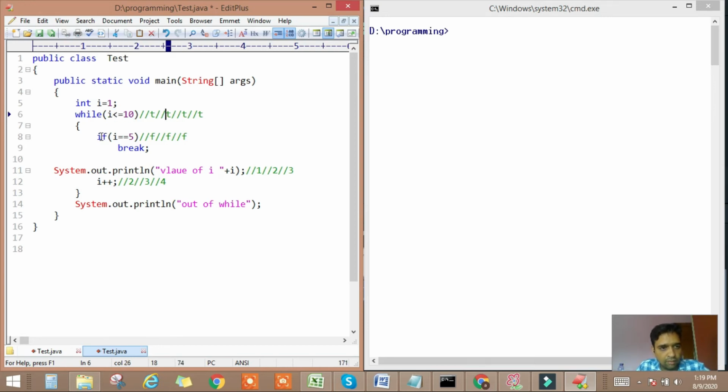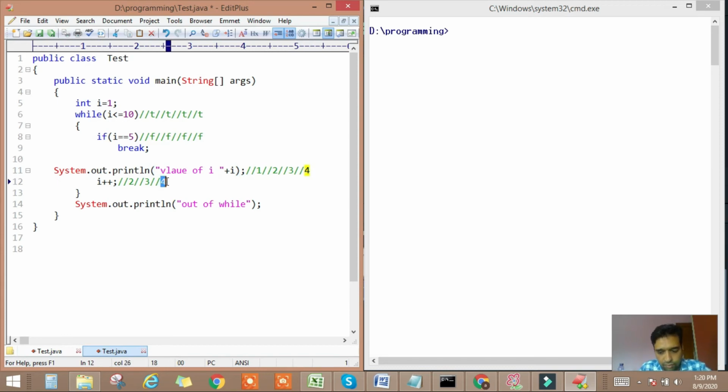Okay. Now we are checking the if condition. So if I is equal to 5: the I value is 4, and 4 is not equal to 5, that means this will return false. Again the if condition will be skipped by the JVM and the value of I will be printed in the printing statement.